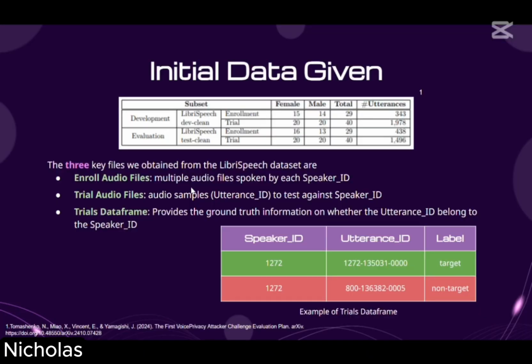Thank you, Jolene, for the demo. I am Nicholas and now I'll be talking about feature extraction and data preprocessing. For the initial dataset, we use the LibriSpeech dataset, which is the same as the benchmark used. The three key files from the dataset are enroll audio files, trial audio files, and the trials data frame. An example of how the trials data frame looks is on the right below. It has three columns: the independent variables being the speaker ID, utterance ID, and the label which states whether the sample belongs to the same speaker or not.